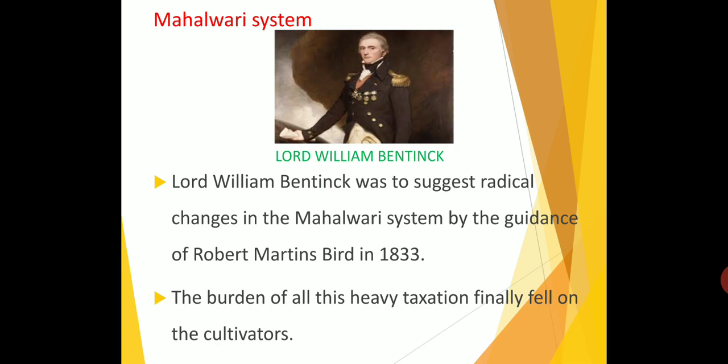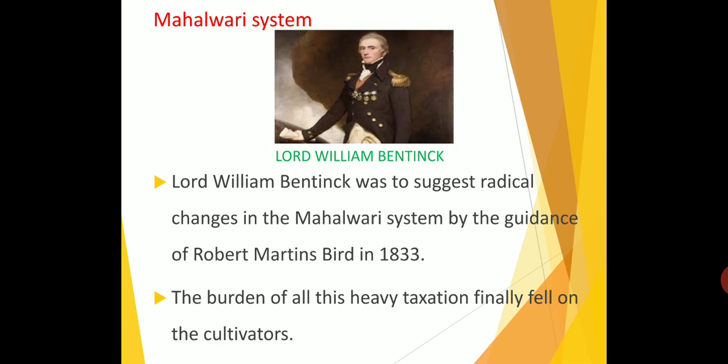Who gave the idea? Holt Mackenzie, introduced in the Ganga Valley, the northwest province, part of central India and Punjab in 1822. So Lord William Bentinck was to suggest radical changes. He brought more changes in the Mahalwari system. Who supported Lord William Bentinck? Robert Martin Bird in 1833. So in 1833, Lord William Bentinck, with the support of Robert Martin Bird, brought more changes in the Mahalwari system.